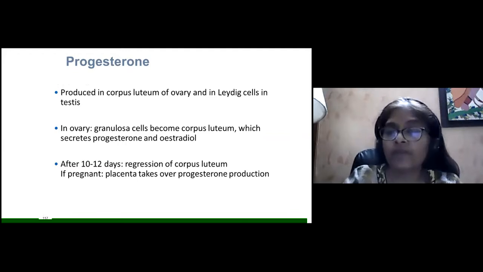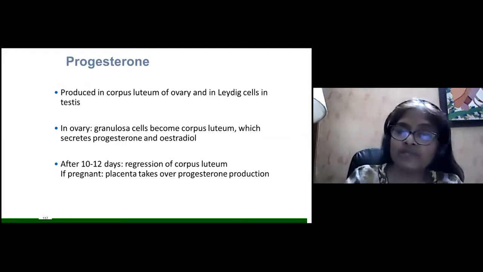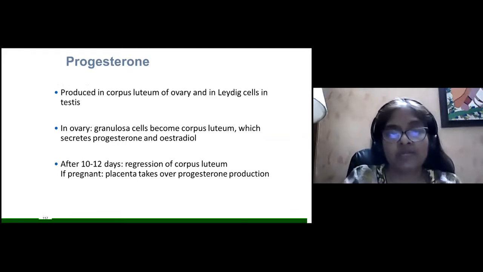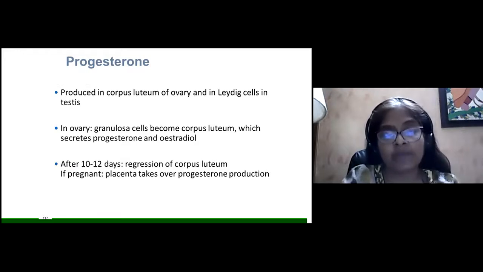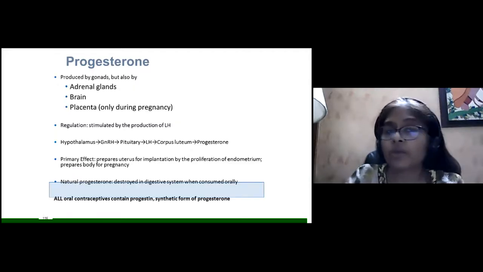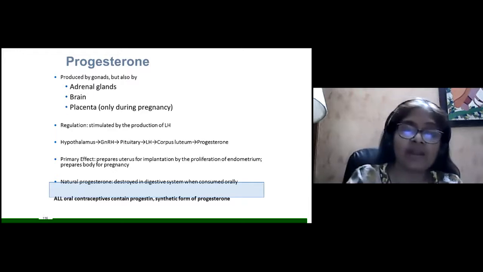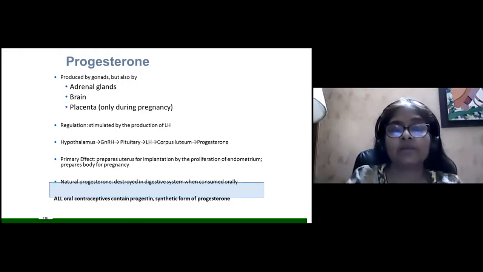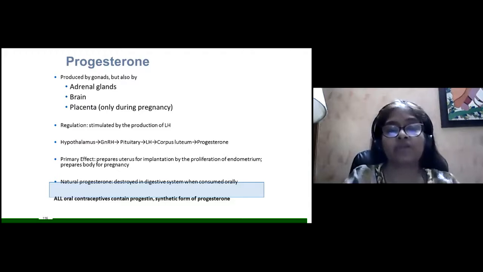In the ovary, the granulosa cells become the corpus luteum, which secretes progesterone and estradiol. After 10 to 12 days, there is regression of the corpus luteum; if pregnant, the placenta takes over the progesterone production. Now, progesterone is produced by the gonads and also by the adrenal glands, the brain, and the placenta, and its regulation is stimulated by the production of LH.